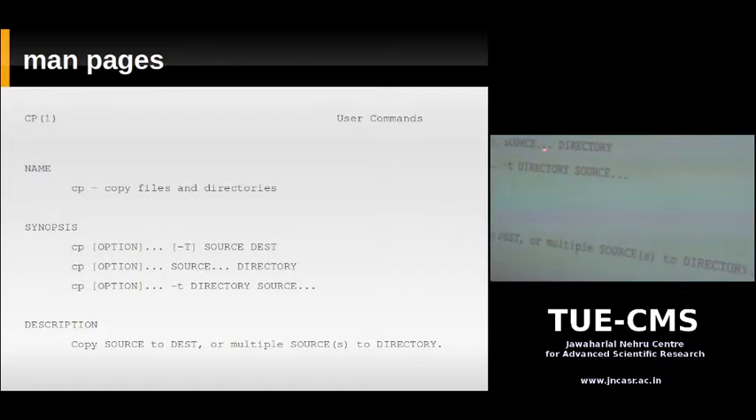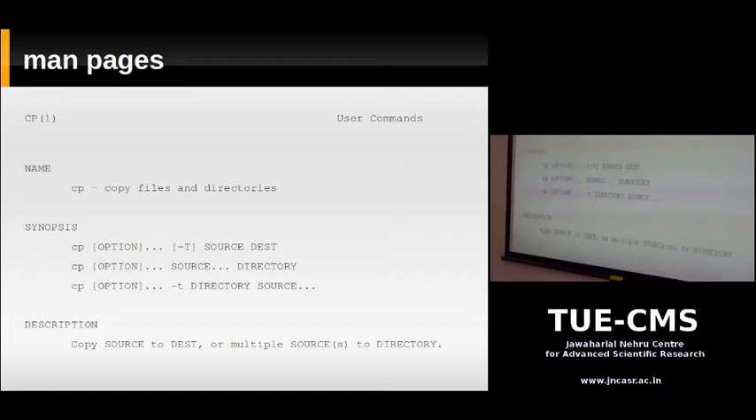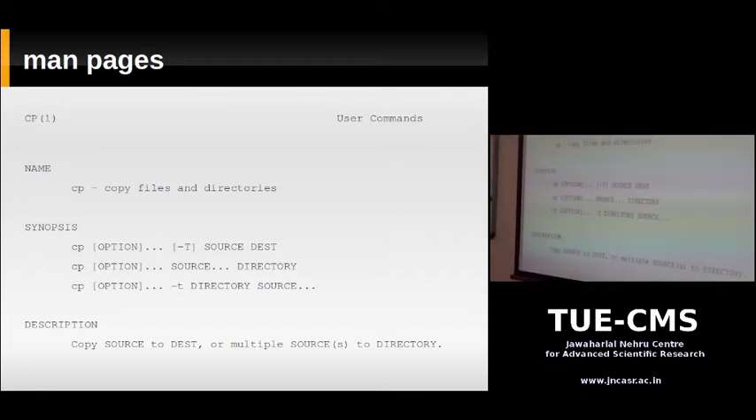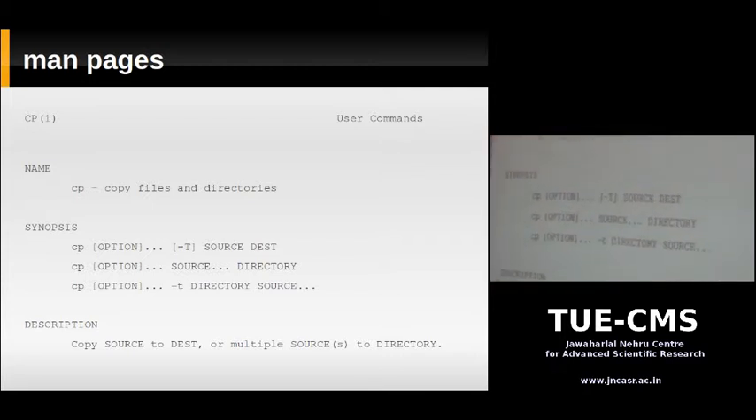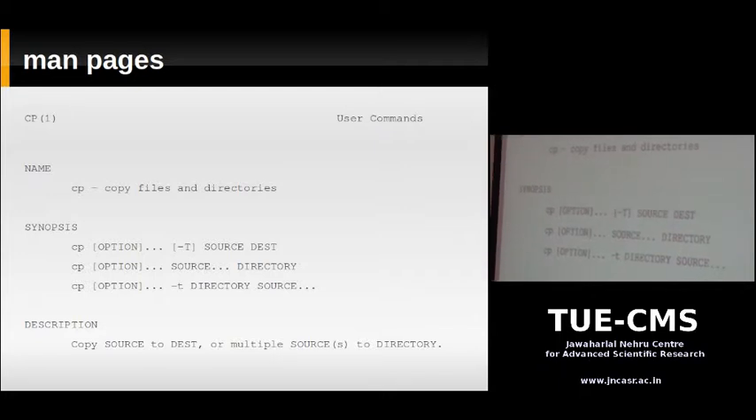Now you will also find in the synopsis something like this: a -t option, but it's in between square brackets. What does it mean when something is in between square brackets? It means that option is optional. You do not need to specify it. So if you use cp with a source and destination, you can supply the -t option if you want to. That -t option will change the behavior of cp, but it's optional.